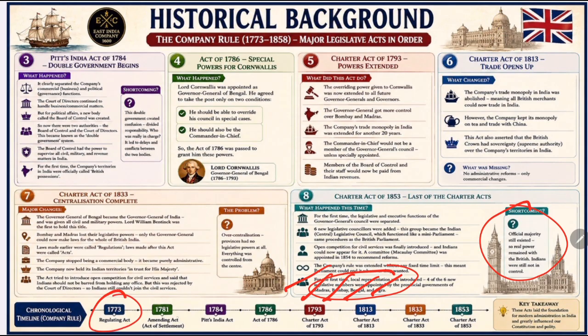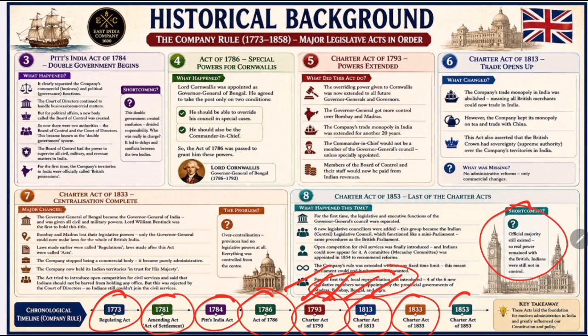So, from 1773 to 1781, just a settlement act or amendment act. Then came the Pitt's India Act, and then in 1786 more power was given to Cornwallis. That power remained permanent, and then came the 1833 Charter. The Governor General of India was created. Lord William Bentinck became the first Governor General of India, and legislative centralization was completed. The company became a purely administrative body. In 1853, executive and legislative functions were separated, the Indian Legislative Council expanded, open competition for civil services was introduced, and local representation began.